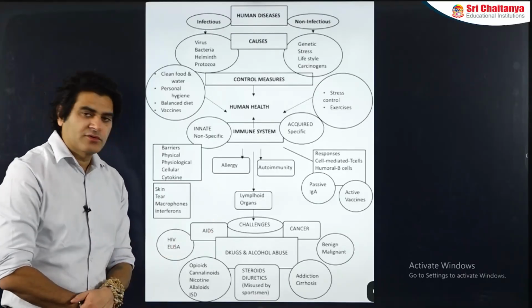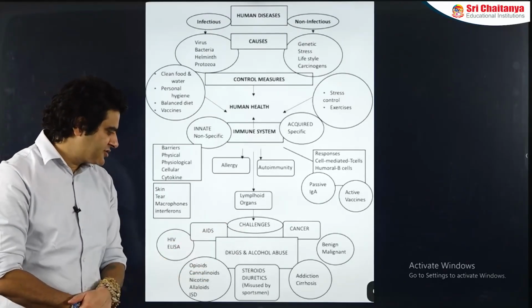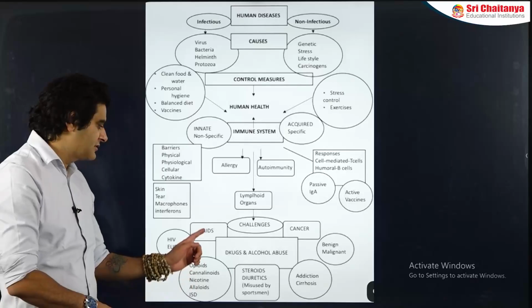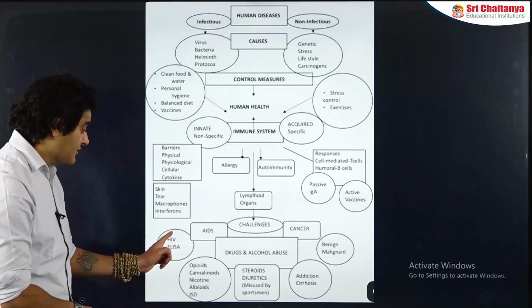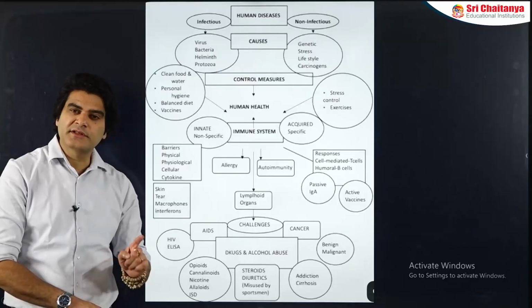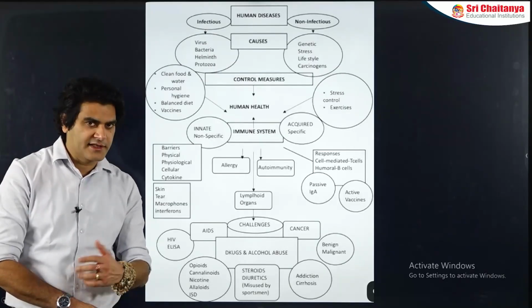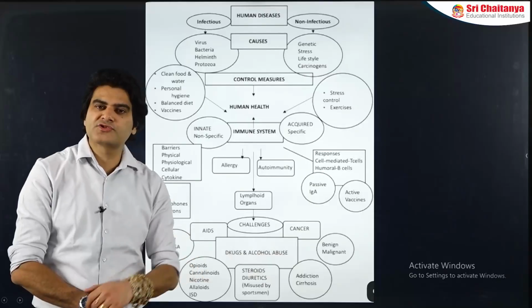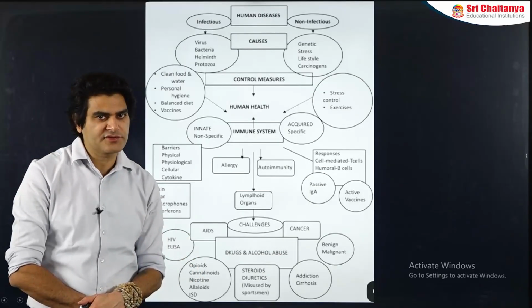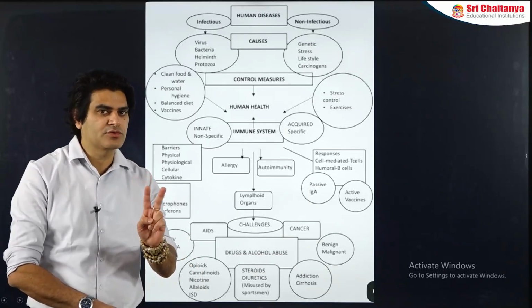The next part about the immune system is discussing various challenges in it. The challenges of course include discussion of two diseases, AIDS and cancer. AIDS is caused by HIV, human immunodeficiency virus. The detection test for AIDS is ELISA. Cancer is uncontrolled multiplication or mitosis of cells, which can be of two types.